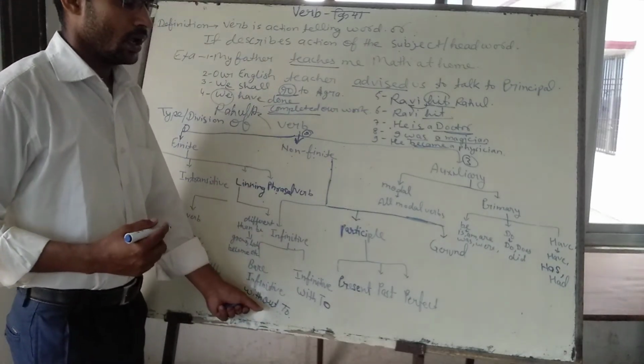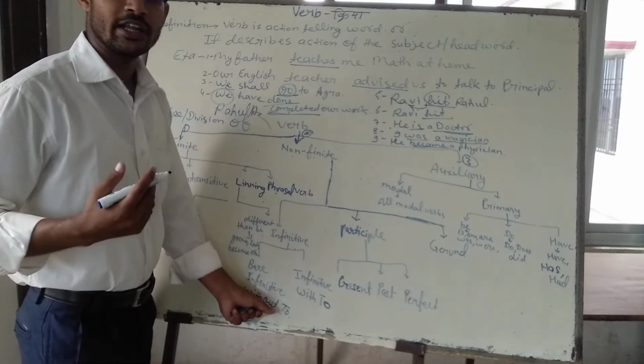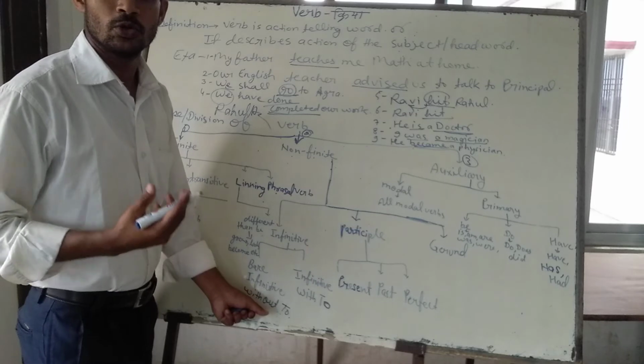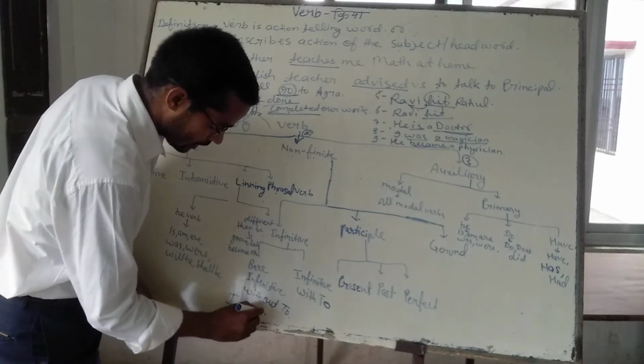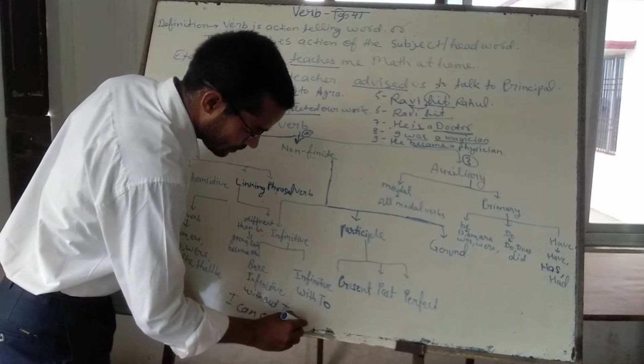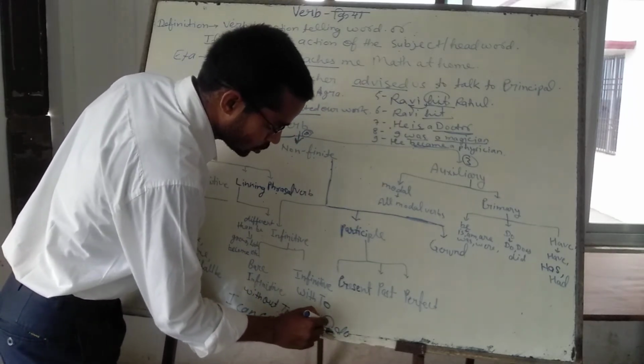For example, I can call him to do this work. Here to is wrong.